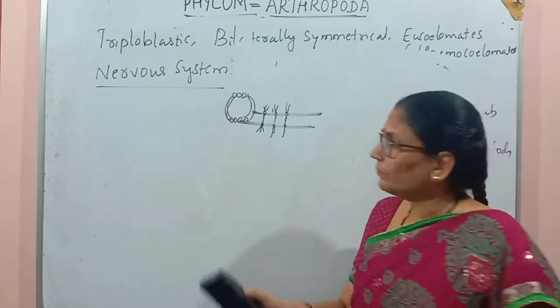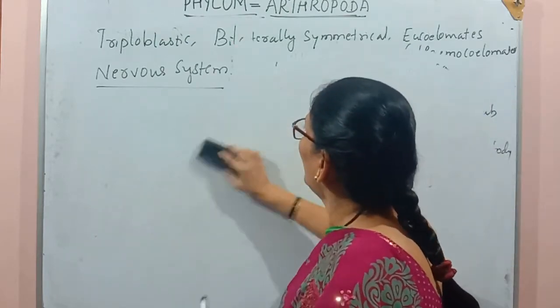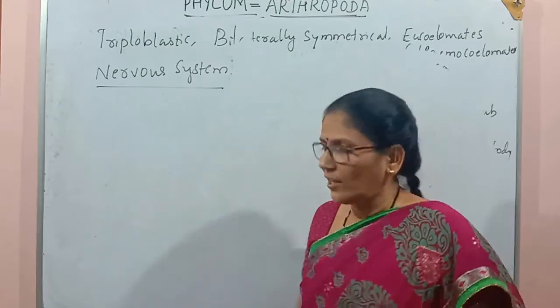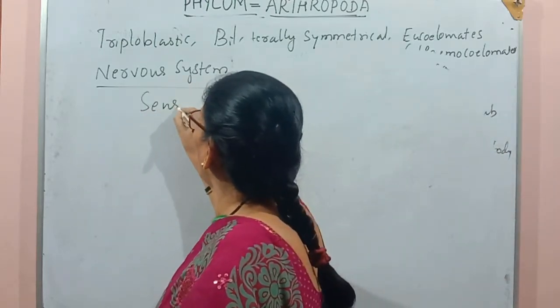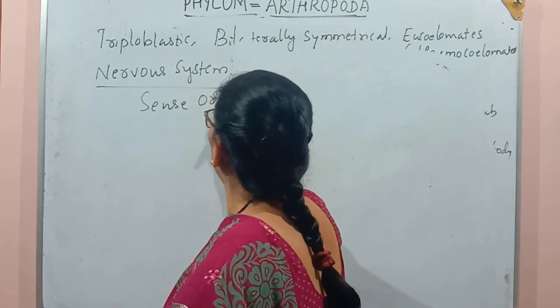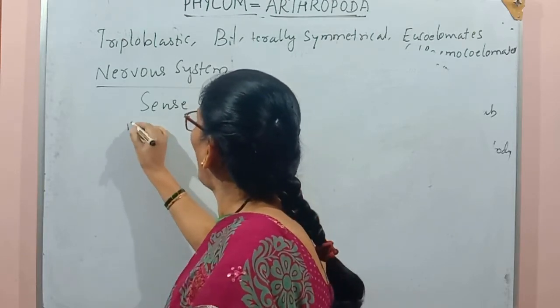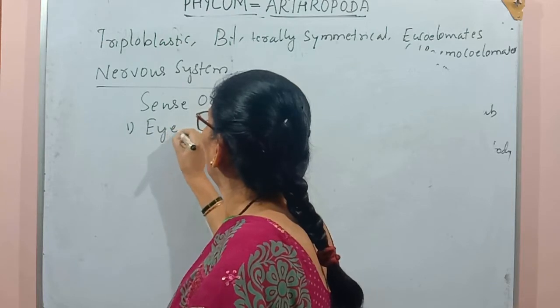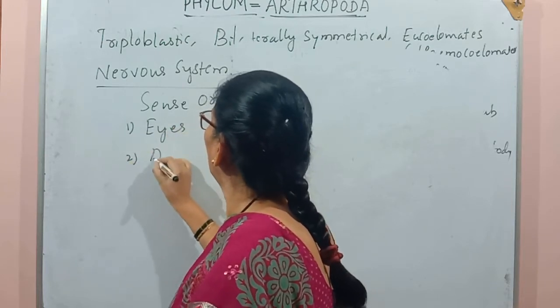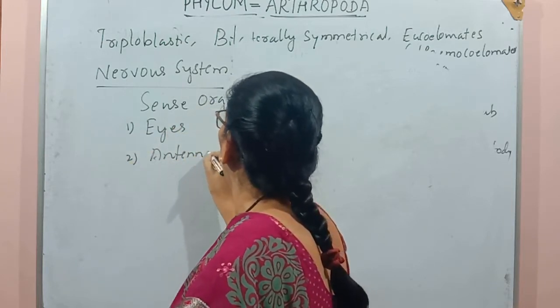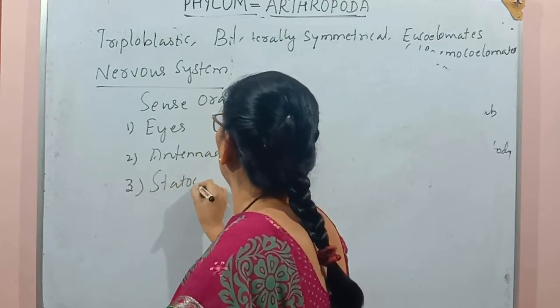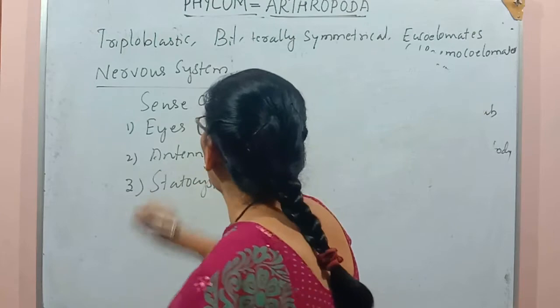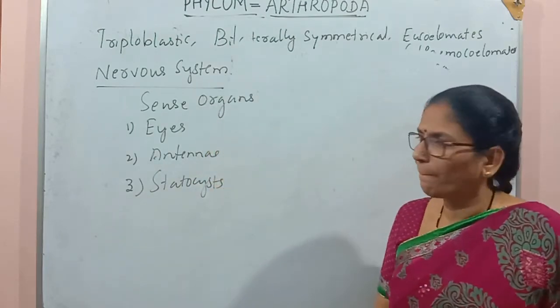Now the structures related with the sense organs. Eyes, antennae and statocysts are the sense organs of arthropoda.